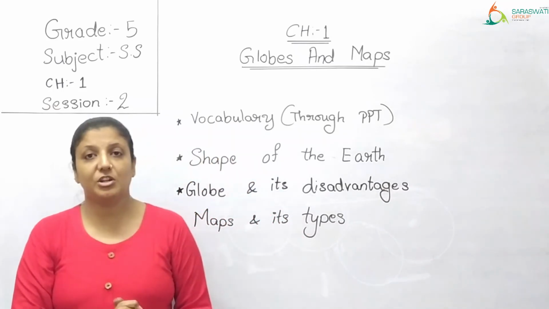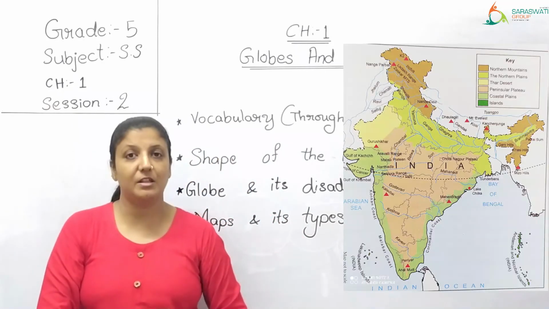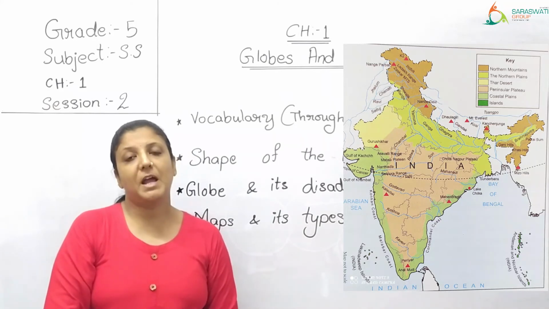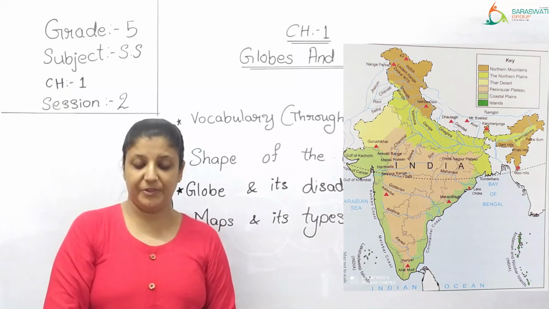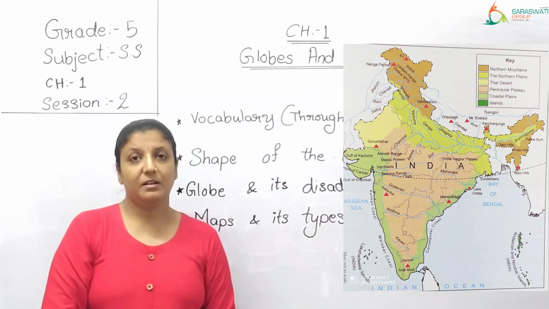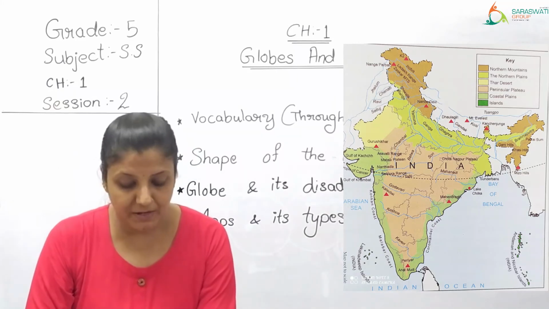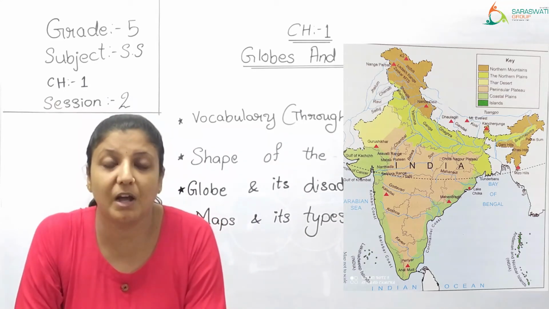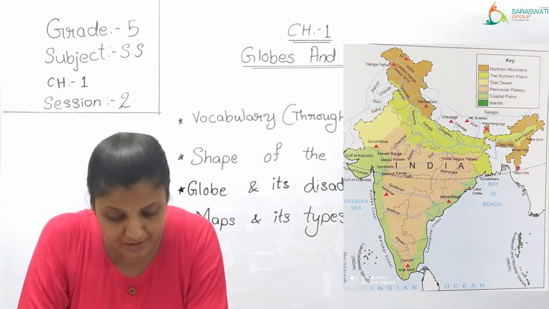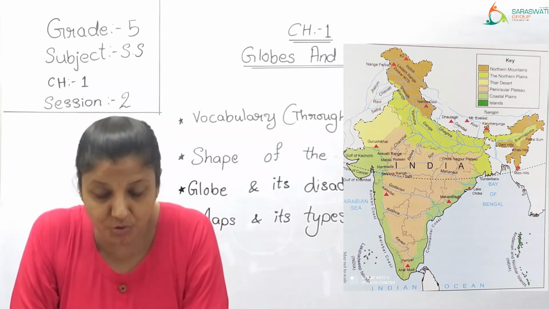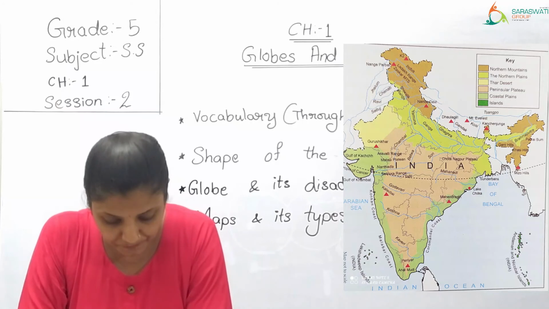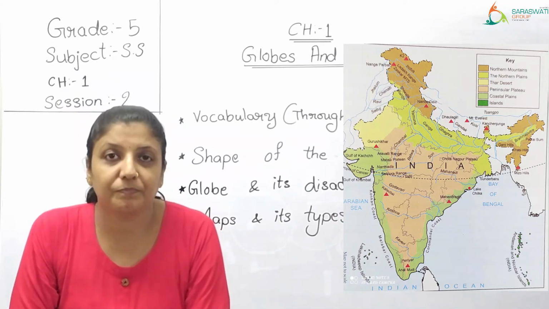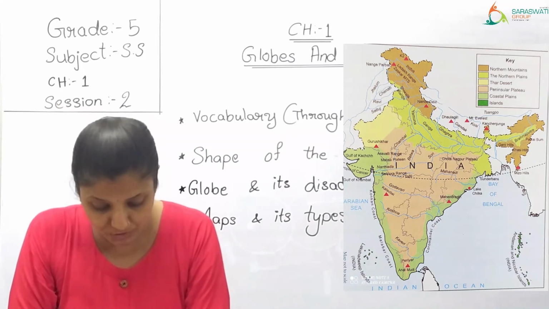See, I am sharing a picture here. It is given in your textbook, page number 3. So that picture shows you the physical map of India. By looking at the map, you can see the brown color at the top. It is a mountainous region. यहाँ पर mountains ज़्यादा है. Then the light green part, it shows the plains, northern plains. Then you have Thar desert, that is in yellow color.